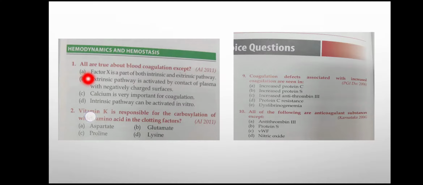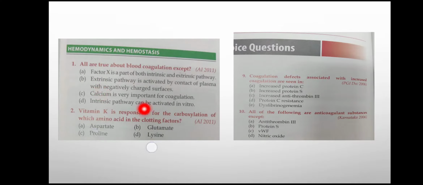Next is: all are true about blood coagulation except factor 10 is a part of both intrinsic and extrinsic pathway. This statement is true because factor 10 is part of the common pathway. Then, extrinsic pathway is activated by contact of plasma with negatively charged surfaces. This is false because not the extrinsic but the intrinsic pathway is activated by the contact of plasma with negatively charged surfaces. Extrinsic pathway is activated by the tissue thromboplastin.